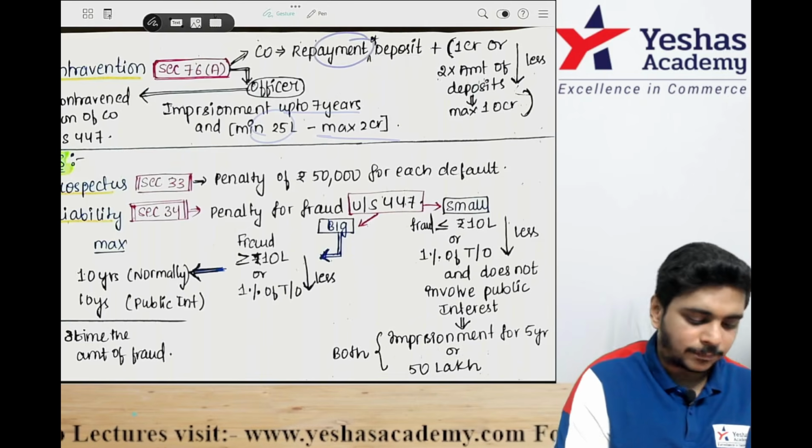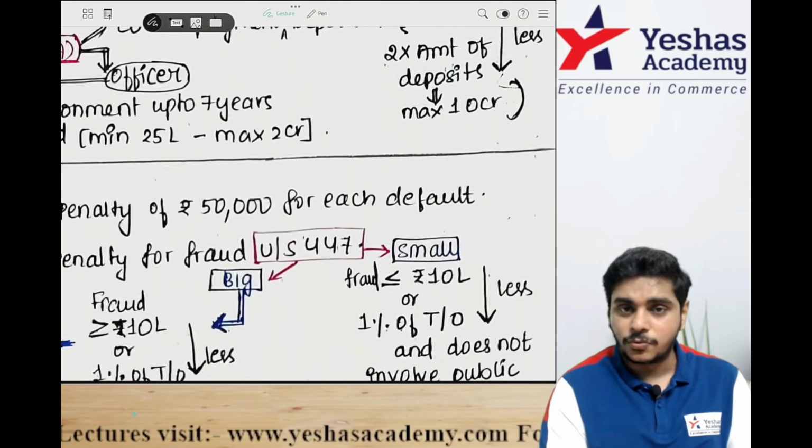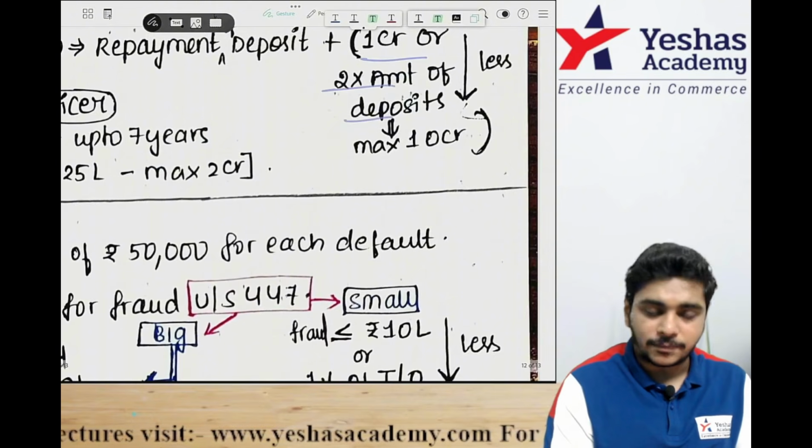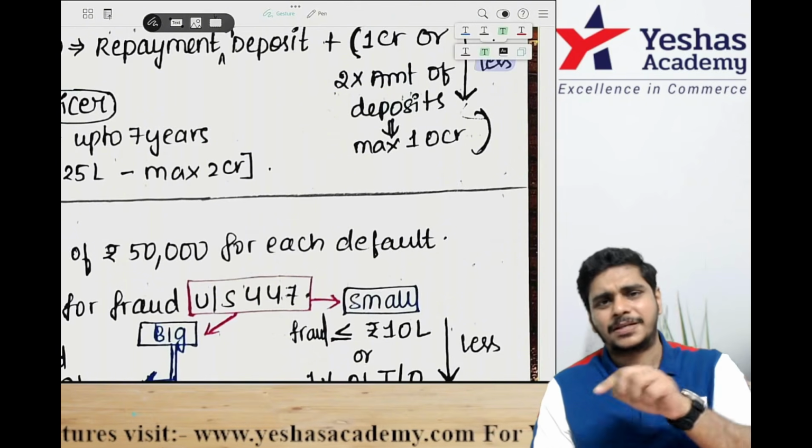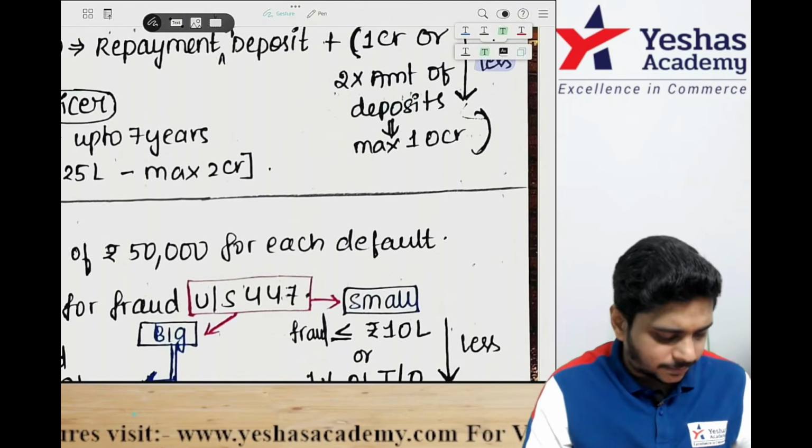Company: you have to repay the deposit plus a penalty of 1 crore or twice the amount of deposit, whichever is less, subject to a maximum of 10 crore.